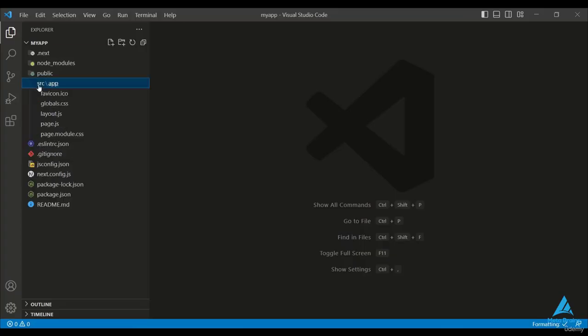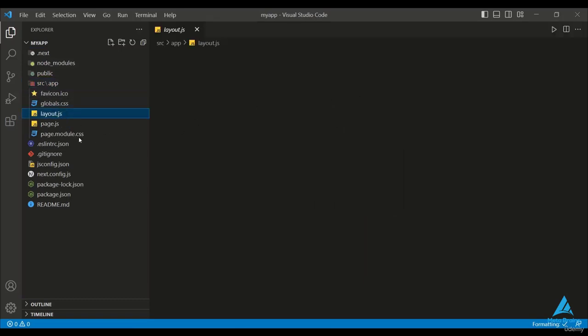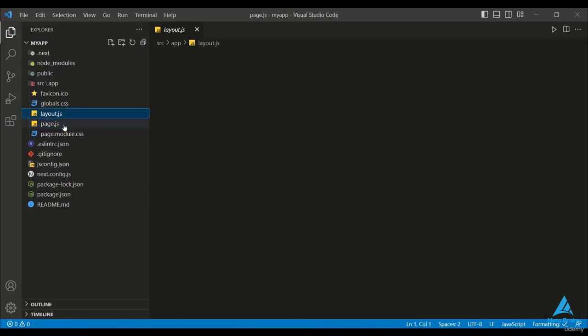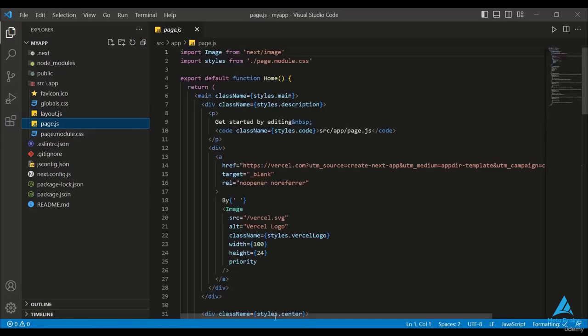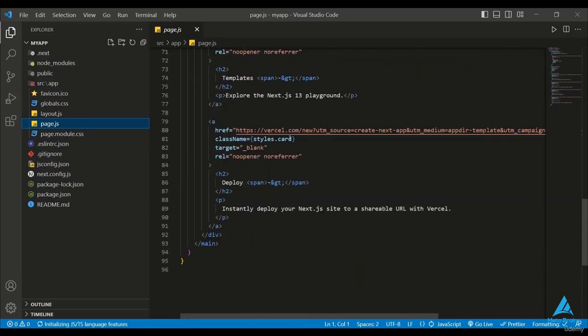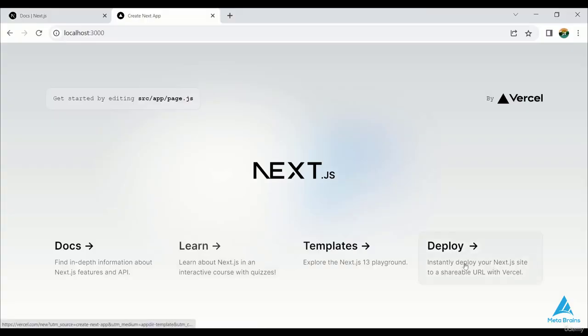So here we see all the code like src, layout.js, and page.js. In page.js, things were already created. The results that appear in this browser are due to this content. So all this content is displayed there. Here we can see that you can instantly deploy your Next.js site to a shareable URL with Vercel. So that content is present on our browser.